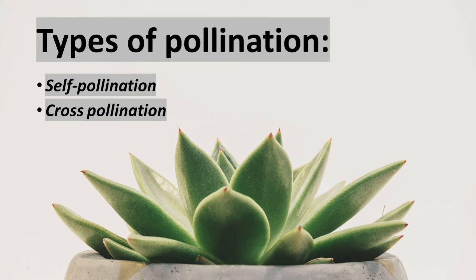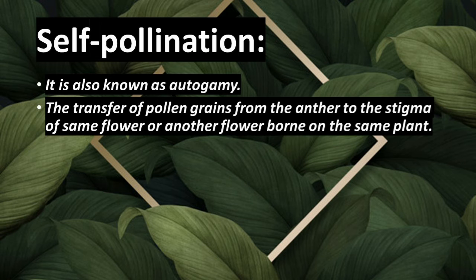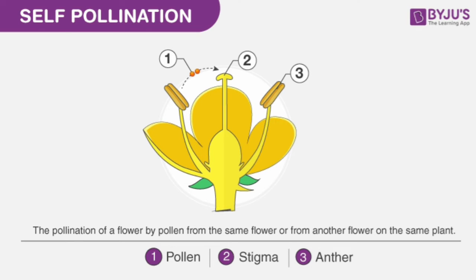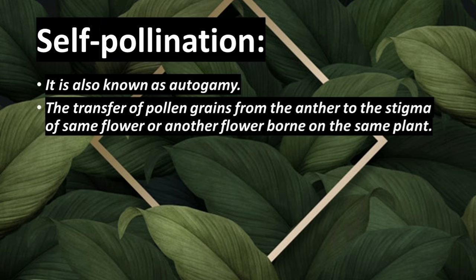Then, we pass on to types of pollination. There are two types of pollination. They are self-pollination and cross-pollination. The word itself you will be able to understand. What do you mean by self? By itself. Self-pollination is otherwise known as autogamy. Auto means by itself, self. The transfer of pollen grains from the anther to the stigma of the same flower or another flower borne on the same plant itself, on the branch, is known as self-pollination. Example, we can say common shoe flower, that is Hibiscus rosa-sinensis.